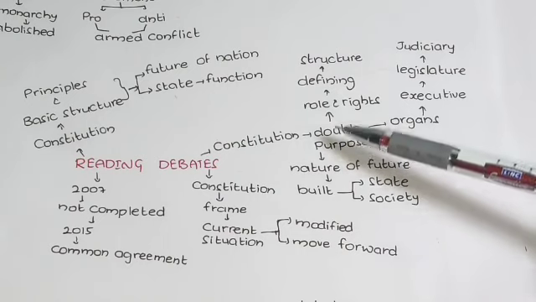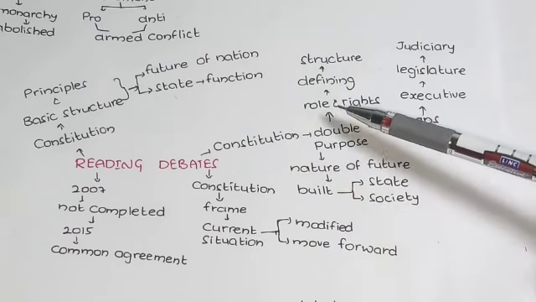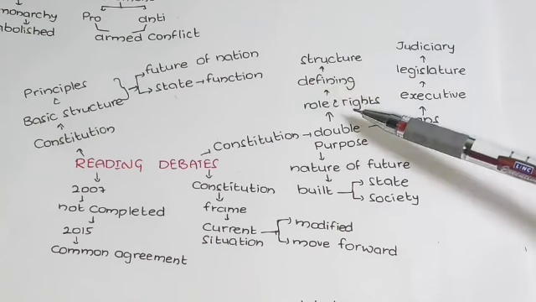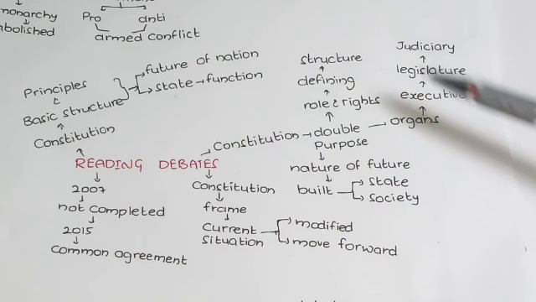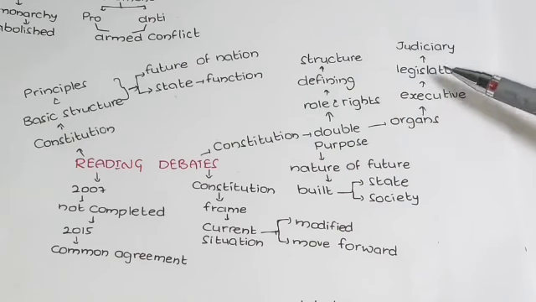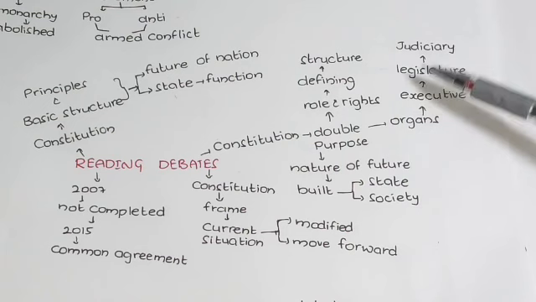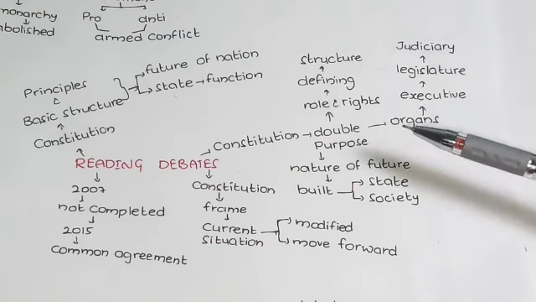So here, the first one, once again I am repeating: the constitution will decide what kind of role and rights the citizens should have, and at the same time define the structure and powers of the organs, like the executive, legislature and judiciary. This is nothing but structure, and these organs will have some powers. According to that, the state would function.